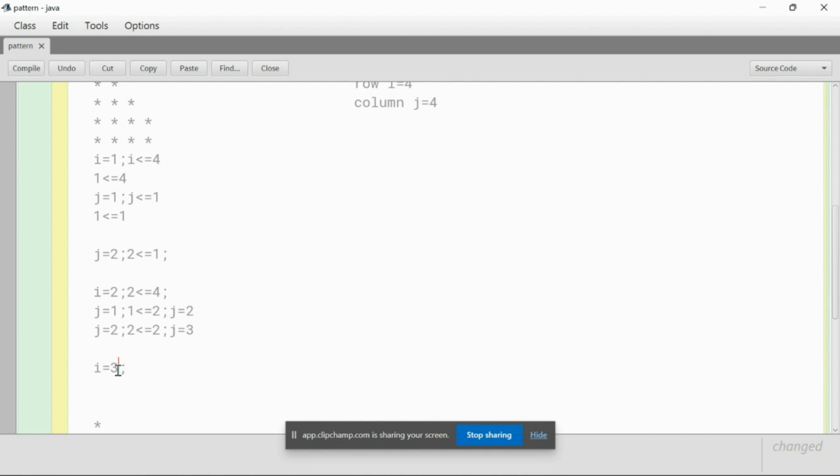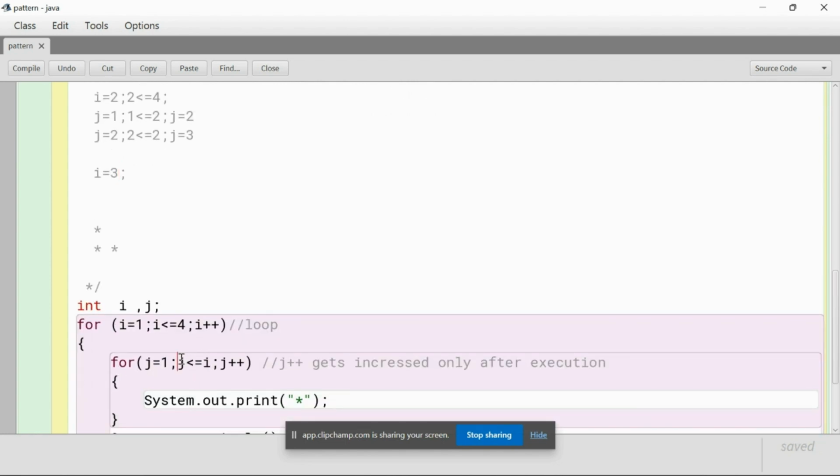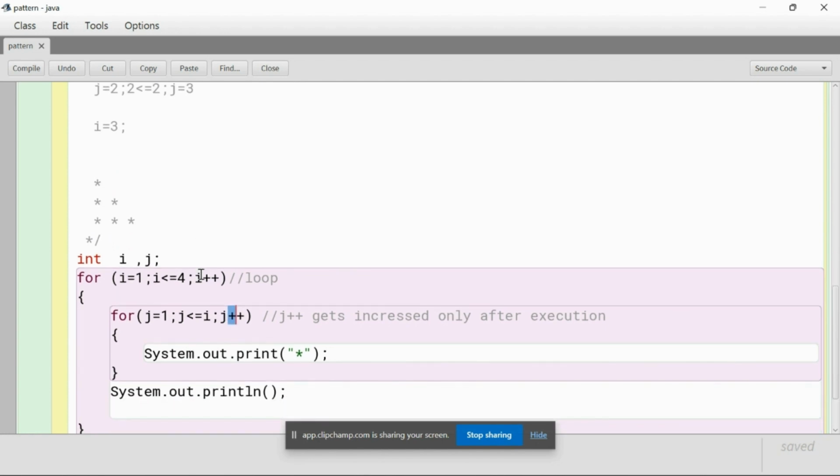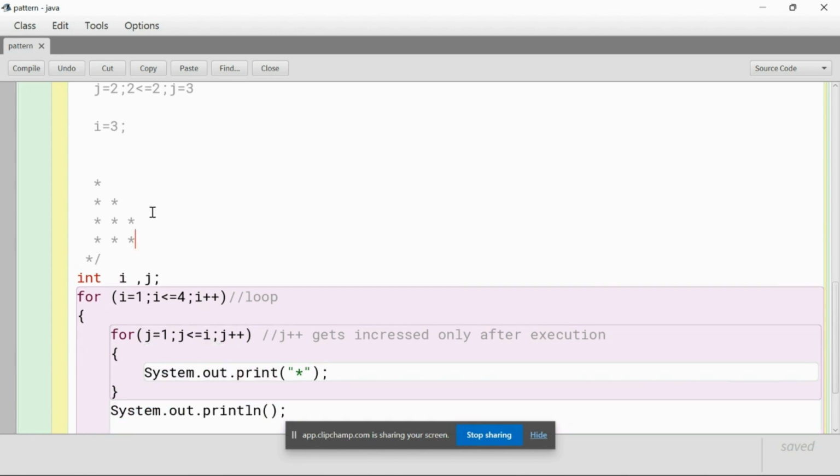It will check until 3 is equal to 3, and we'll get 3 asterisks over here. And the same thing continues. We'll get 3 asterisks, and when the loop comes for the fourth time, is 4 less than or equal to 3, it will be false and it will continue to the next step, and now i will become 4.